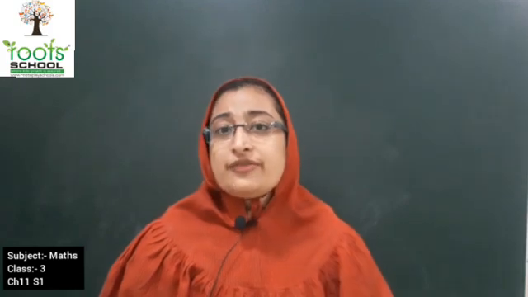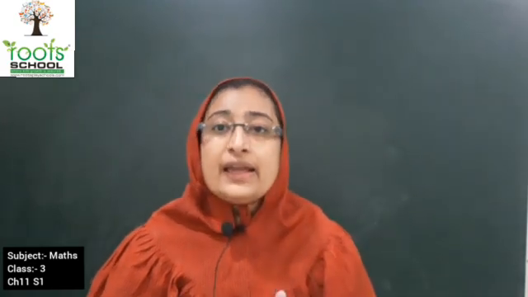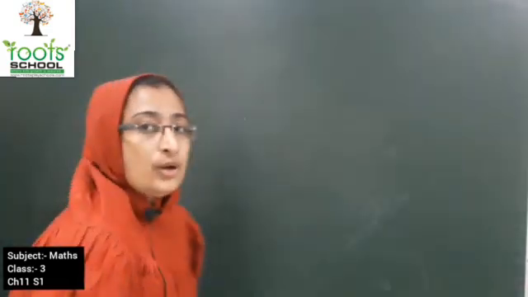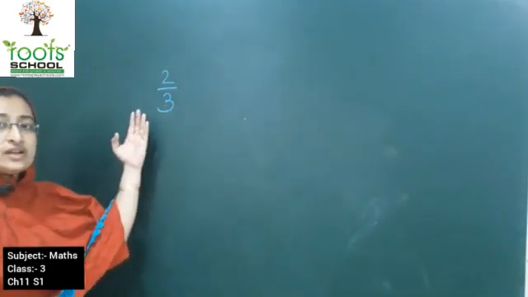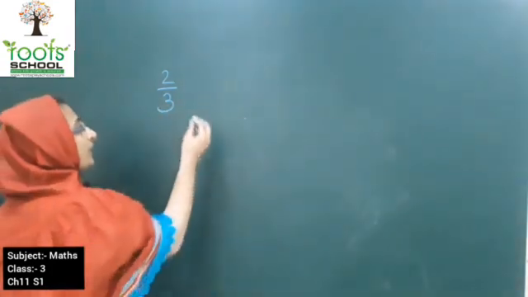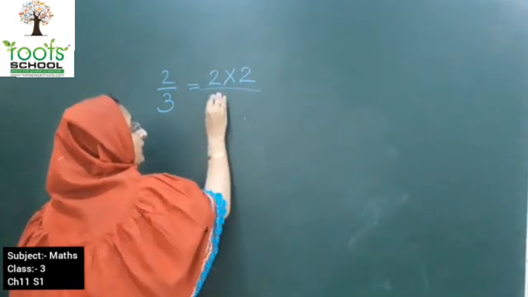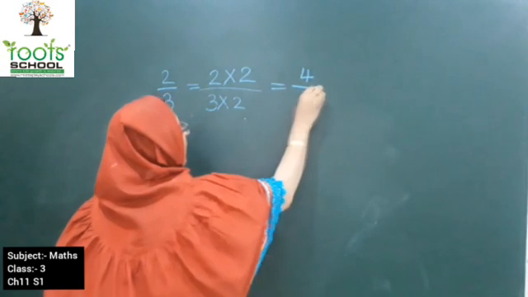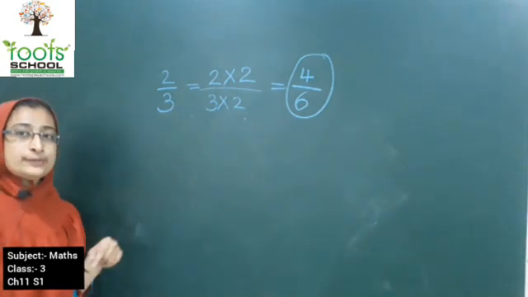Okay kids, now let's move on to practice zone 3. Equivalent fractions. What do you mean by equivalent fractions? When we multiply the numerator and the denominator by the same number. Okay, so let's solve this fraction. What is it? 2/3. Now kids, when you multiply the numerator as well as the denominator by 2, 2 2s are 4 and 3 2s are 6. So this is one equivalent fraction which you have got.